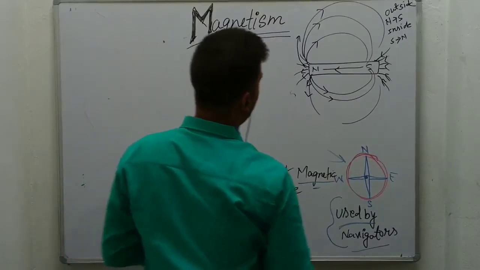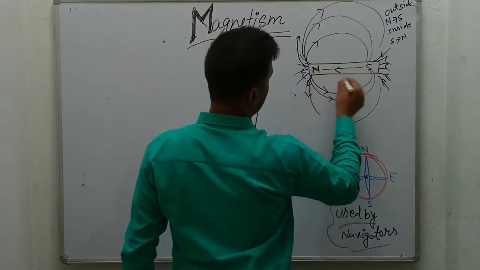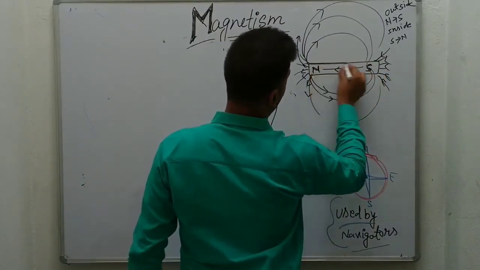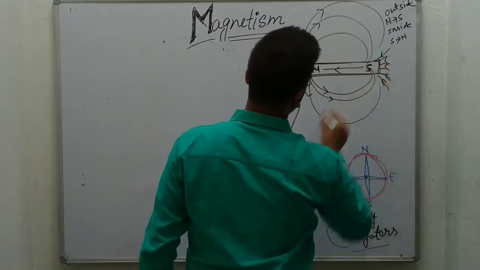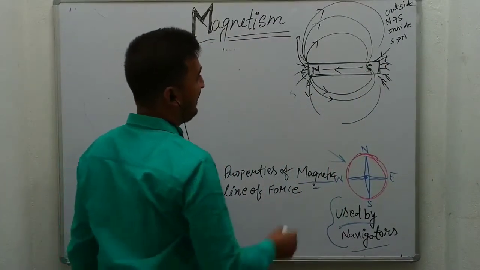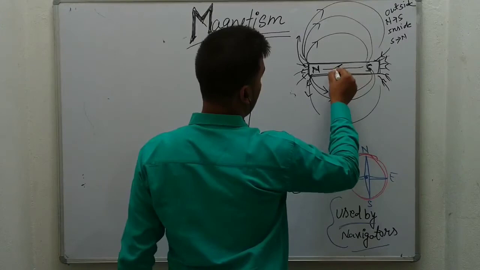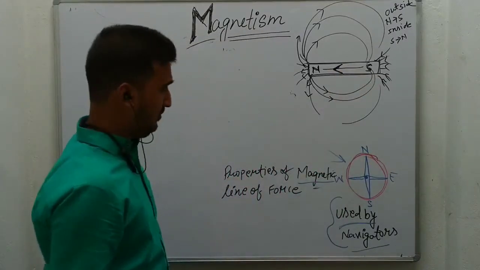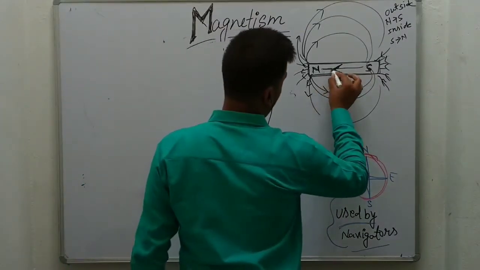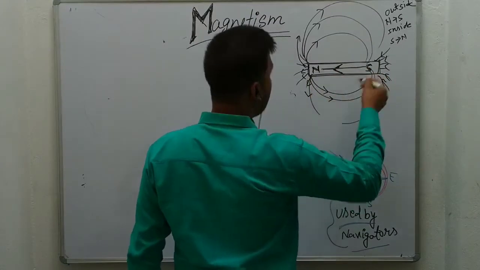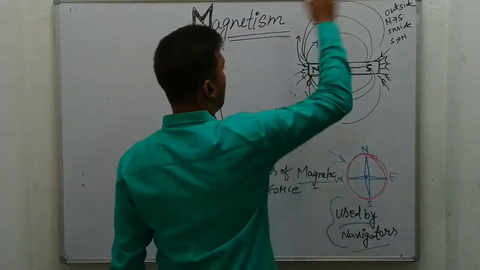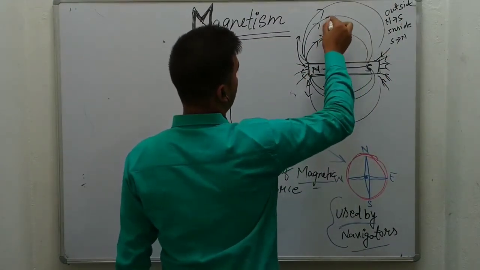So this is the north and south pole of a magnet. The magnetic lines always go south to north inside the magnet and north to south outside the magnet.